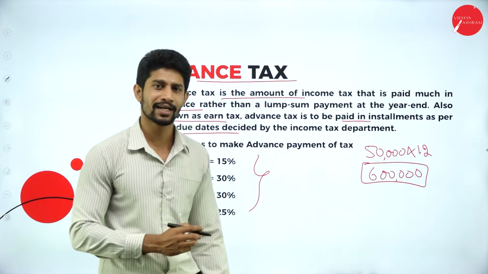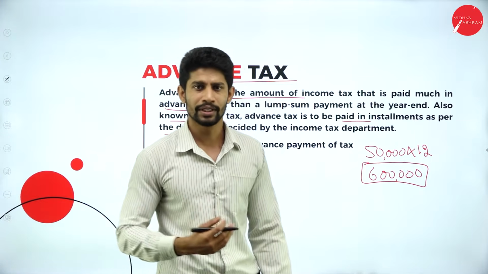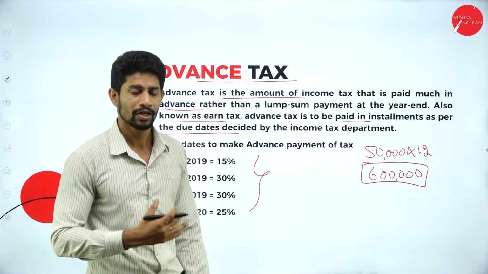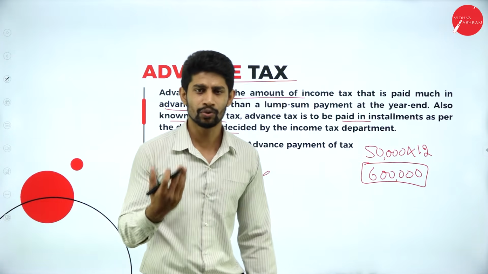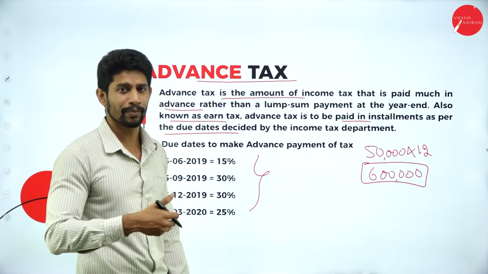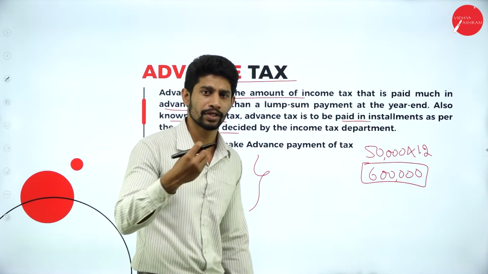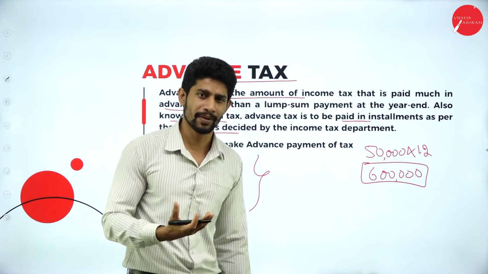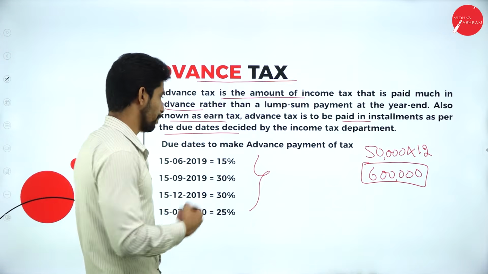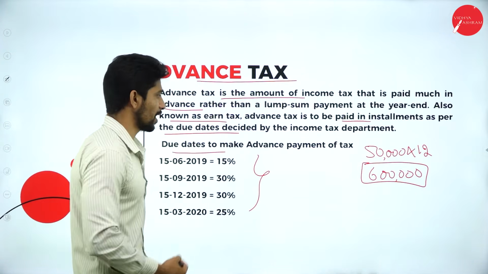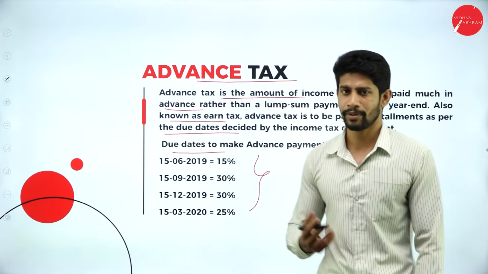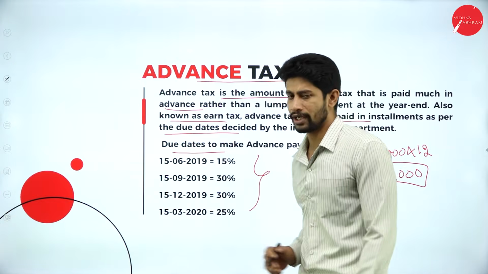Yes, this advance tax is supposed to be paid to the income tax department as per the due dates given by the income tax authority. So they have given the due dates. As per the due dates, you are supposed to make the advance tax payment to the authority. If you fail to make the advance tax payment according to the due dates, they might impose a penalty or interest on the amount you fail to pay. So, the due dates to make advance payment of tax. These 4 are the due dates we have.